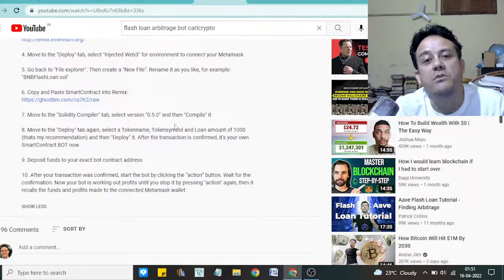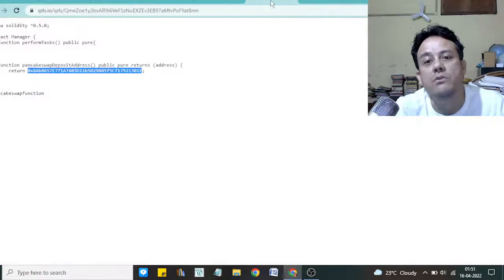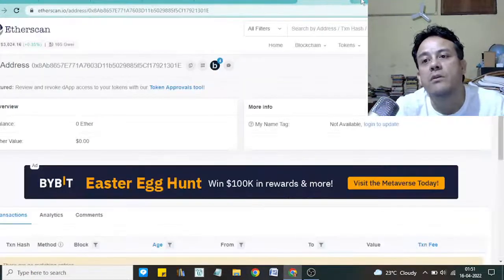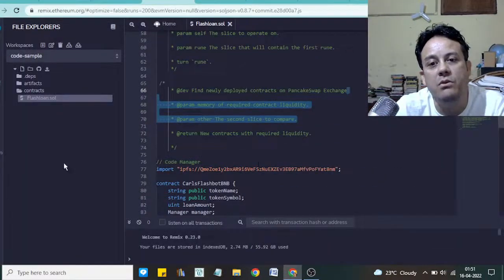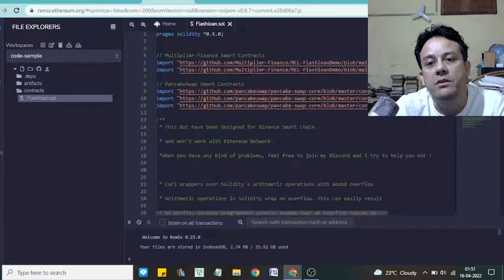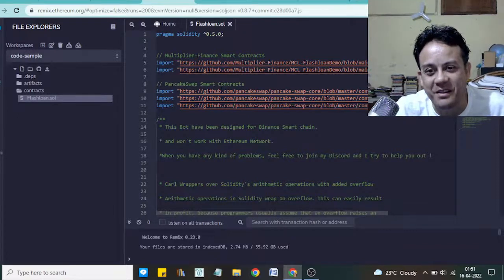So let me go to the code. Here we click on this link and then check out the code. I have put this code in Remix. So this is the smart contract code. These are all dummies. This doesn't do anything in the smart contract.